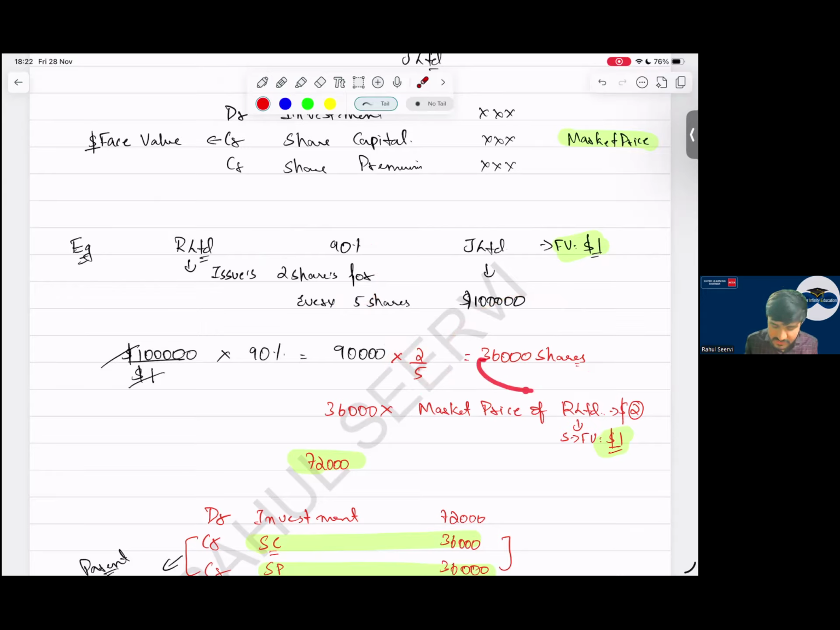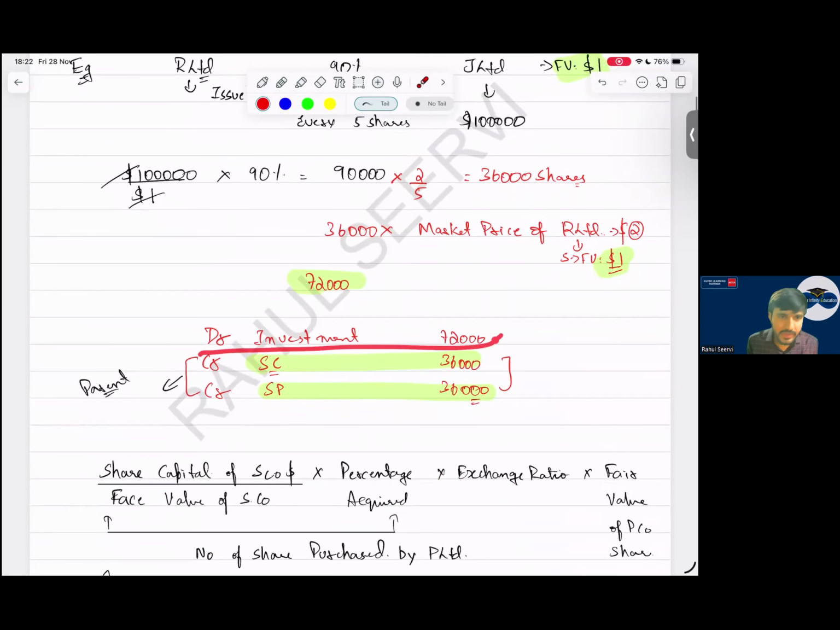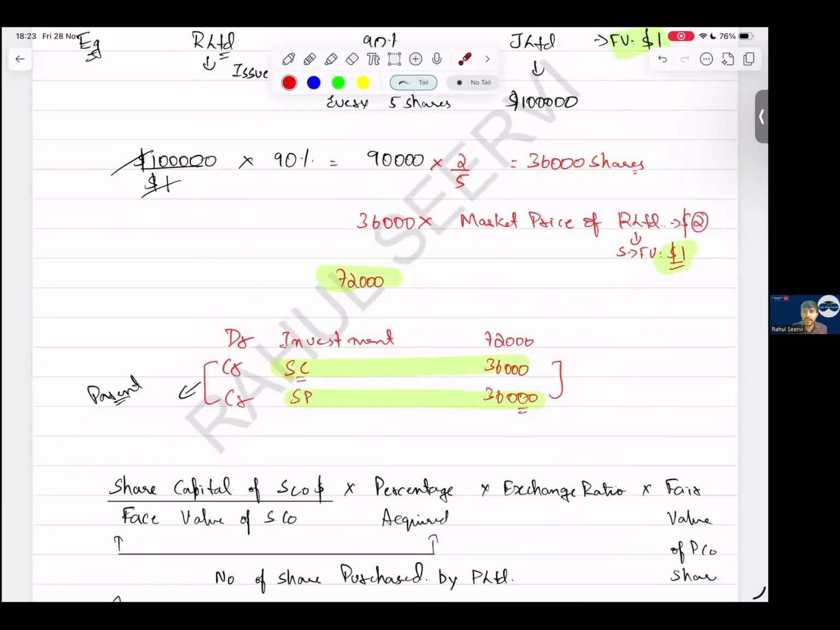Now these 36,000 shares Reliance company is giving. In the question, it will be mentioned that this is not recorded. We have to record it. So when we record it, sir, we increase the investment. We record share capital and share premium in the parent company. So 36,000 into $1 face value, and 36,000 into the remaining is the share premium. Why? Because we consider the Reliance Limited share price. Understand that.